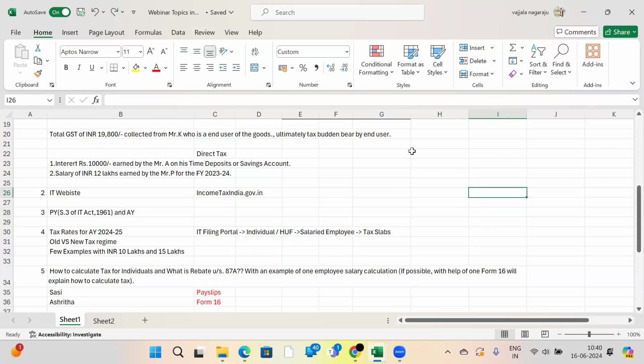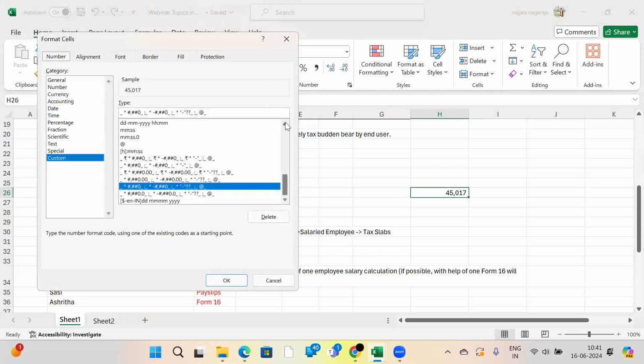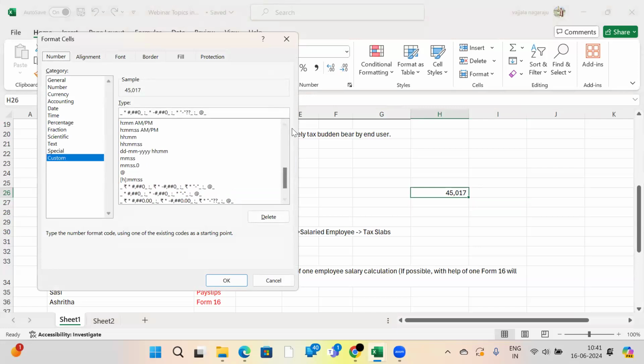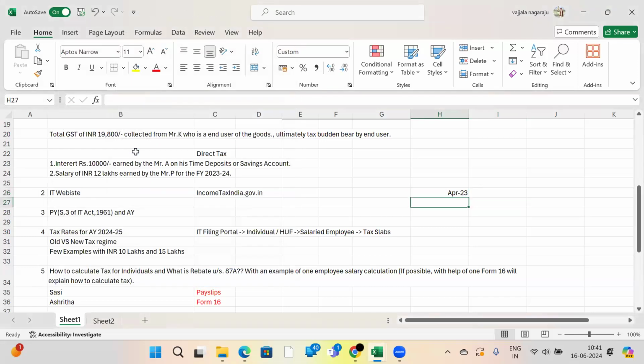Simple. For every financial year in India, we have a financial year policy. Suppose, what is the previous financial year? We are going to file our income tax returns for the financial year April 2023 to March 2024.